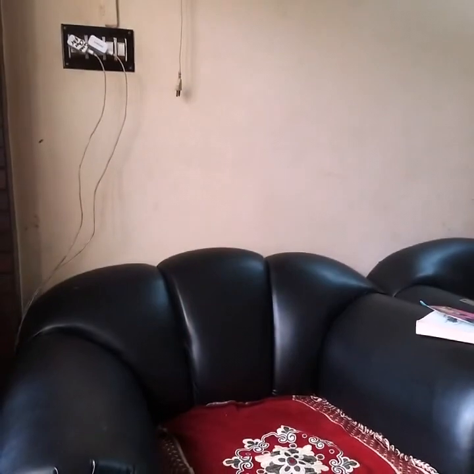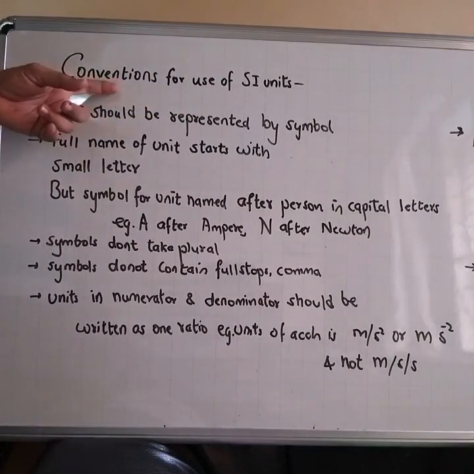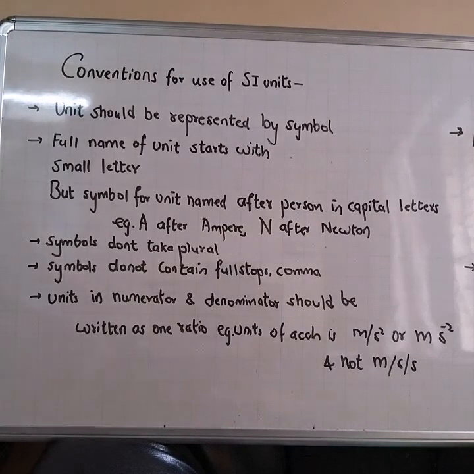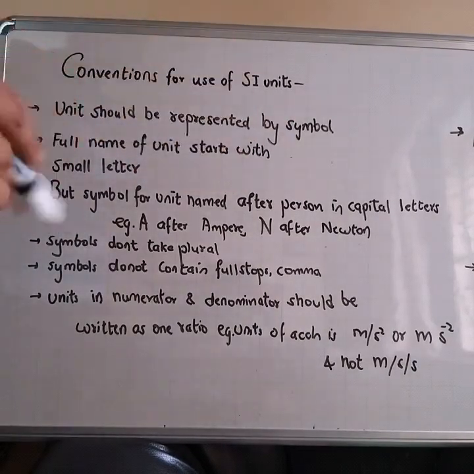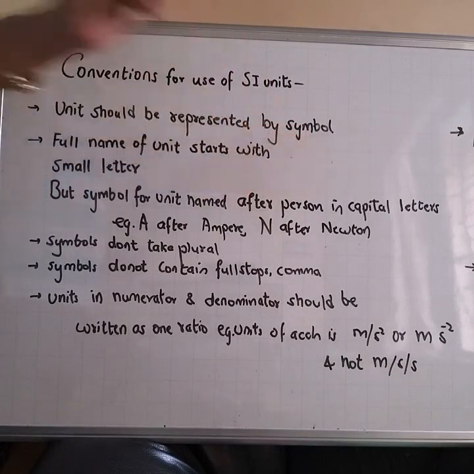This I will show and write on the board. So let's understand the conventions used for SI units. Conventions means rules. Now first of all, the unit should be represented by a symbol. Always we'll write units in what? Symbols. If necessary, we write in full words, otherwise we write in symbols.